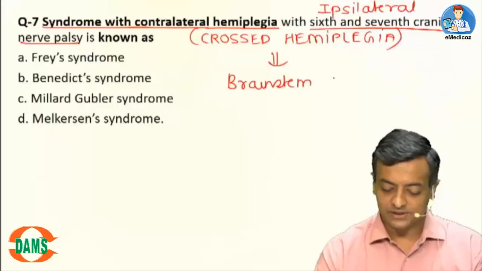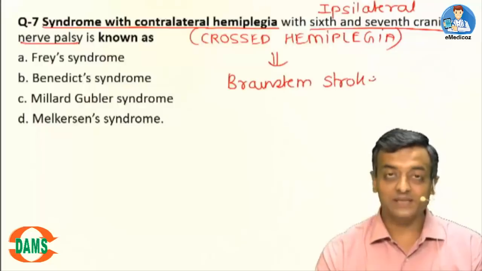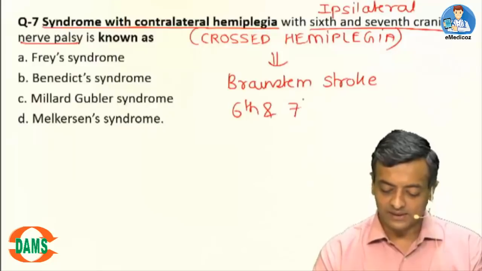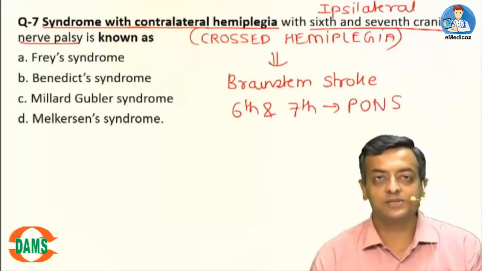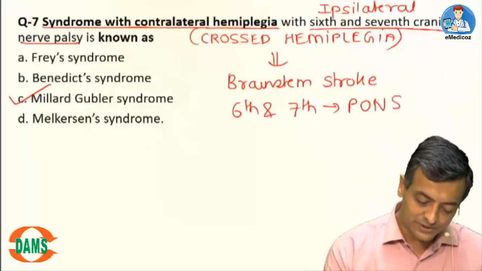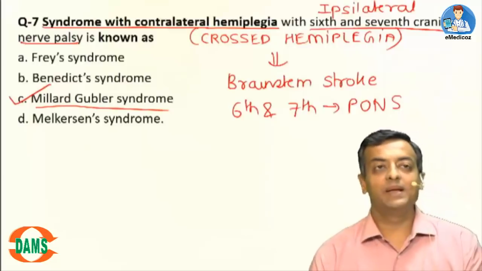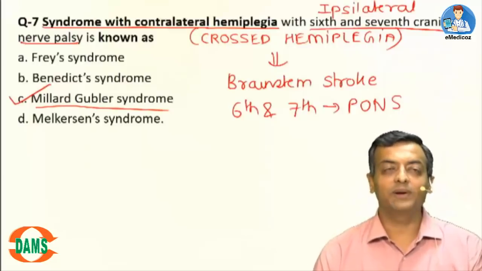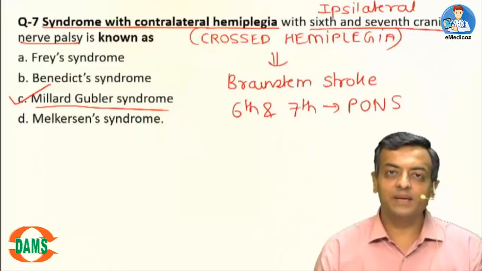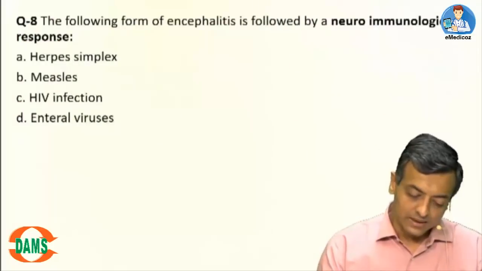When you say 6th and 7th nerve, that means the area affected is the pons. Localization by the cranial nerve, and in the given options, the correct answer is C, Millard-Gubler syndrome. So a pontine infarct typically can cause this presentation.